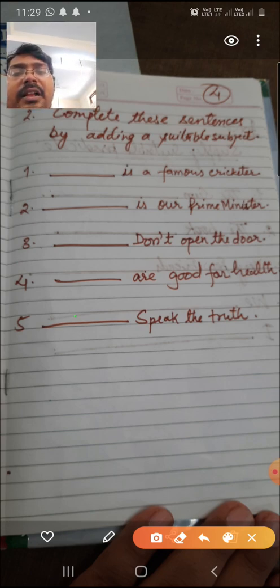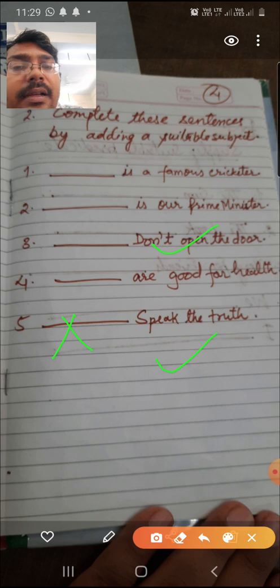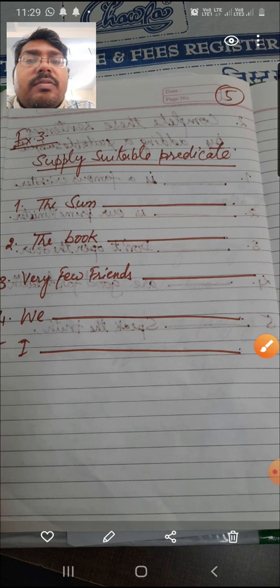So here also you can make a cross there. Speak the truth needs no subject, because it's an imperative sentence. You is hidden there. Don't open the door is also imperative, and that also doesn't need any subject. And for others you can supply your own. And in this way, this exercise is also over.